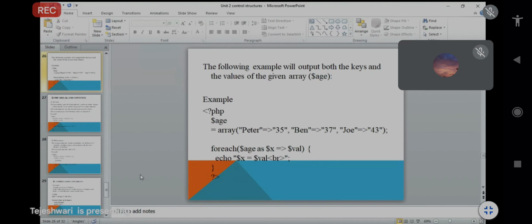So this is another example of the foreach loop, but we have to use the associative array. I think this example was already discussed in the associative array topic. Same example, so I will just repeat it for you.